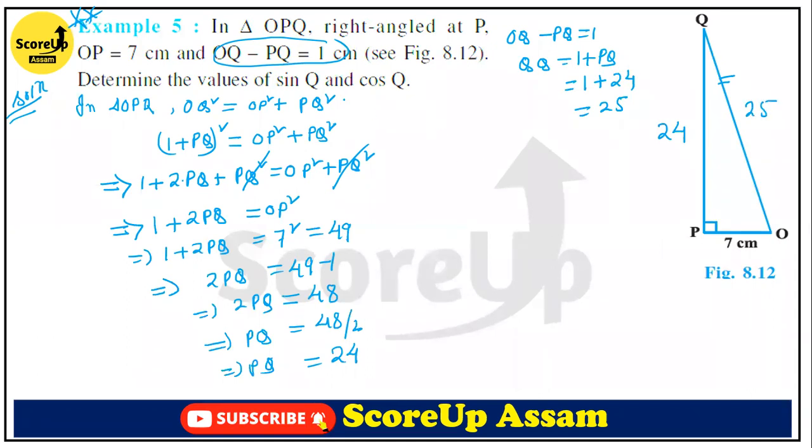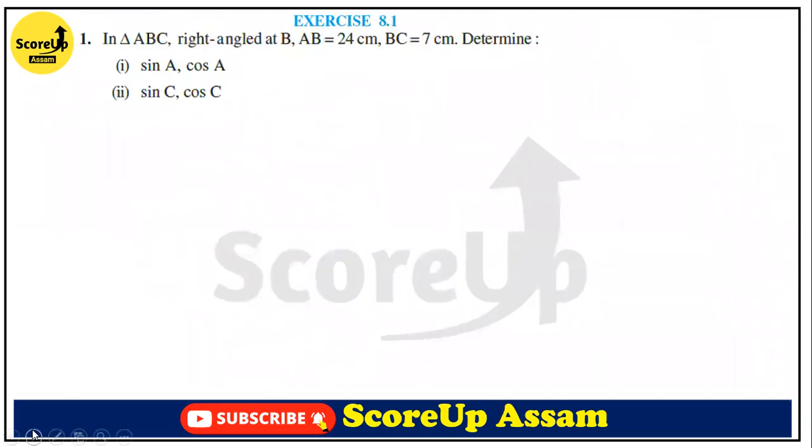Now we can easily find the value of sin Q. Sin Q will be what? This is sin Q, right? This is perpendicular, this is hypotenuse, and this is base. Sin Q means perpendicular by hypotenuse, that means 7 by 25. And cos Q means base by hypotenuse. This is our base, that means 24 by 25. Right. Now let's move on to the exercise.